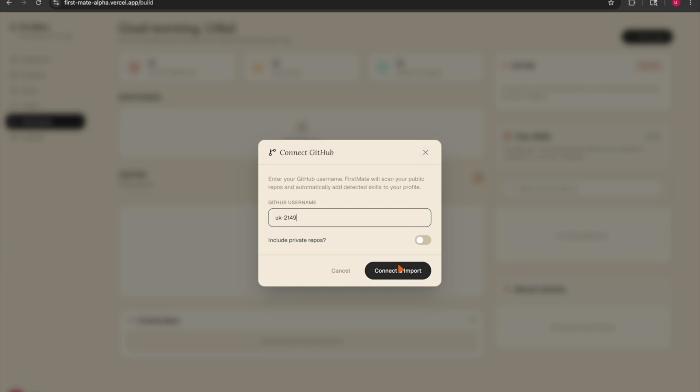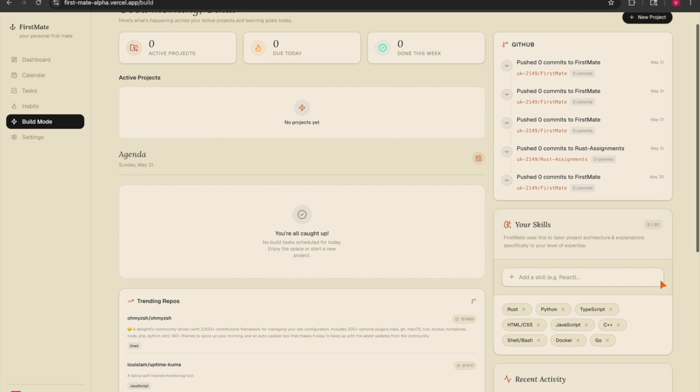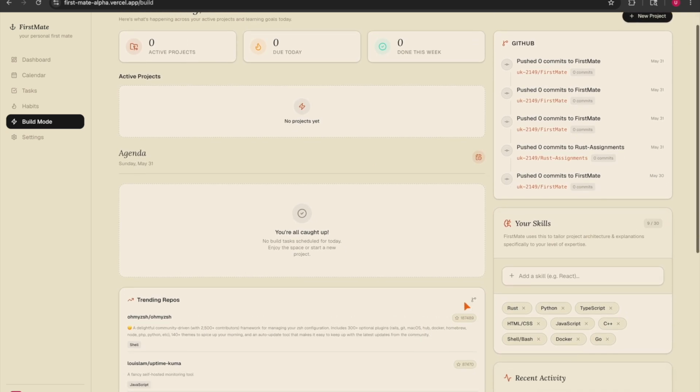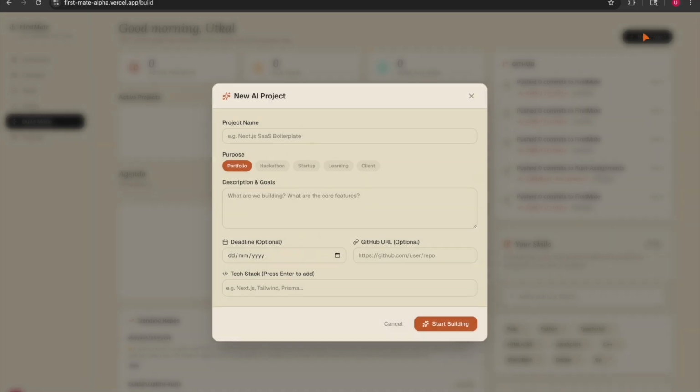Then they can integrate their GitHub, so developers can give their GitHub, where it will extract all the skills and the recent activities from the GitHub. Also, it provides all the trending open source repos based on our skills.